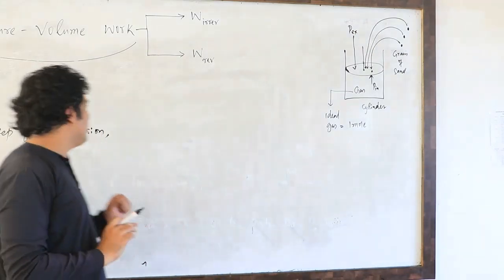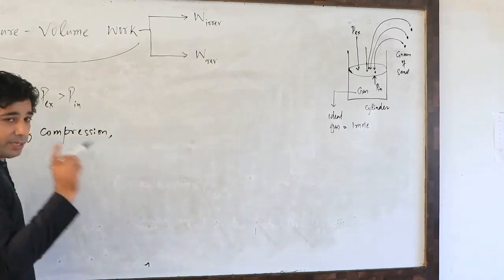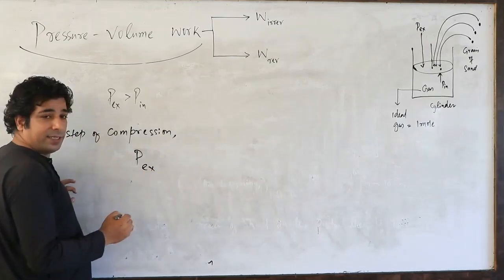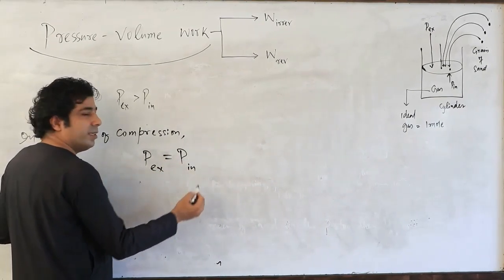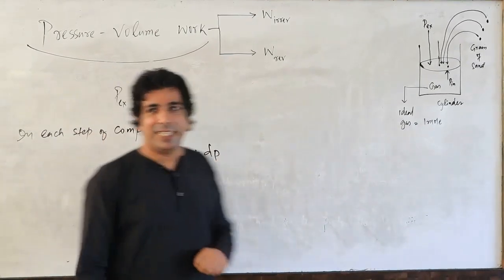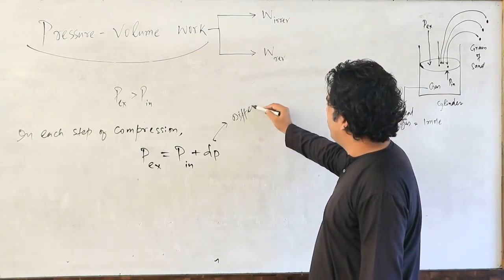So my dear friends, in each step of compression, what happens? Remember this expression. P external will be equal to P internal plus dP, and this is basically the differential pressure.